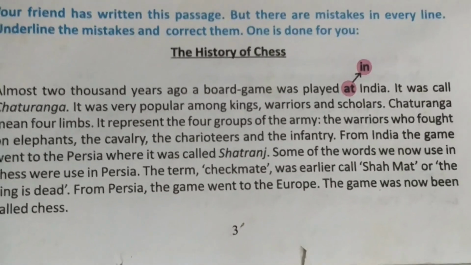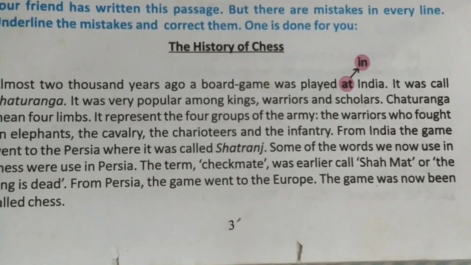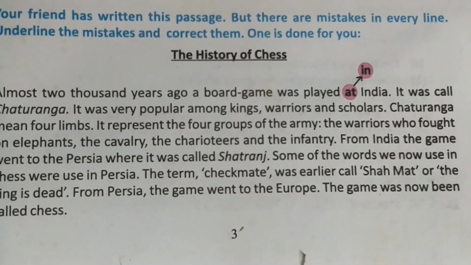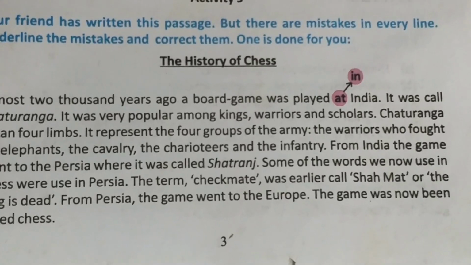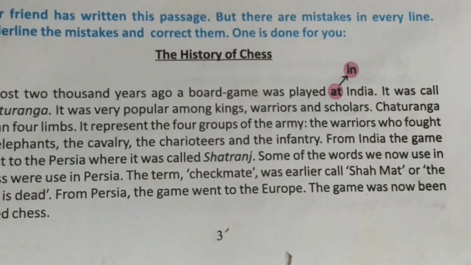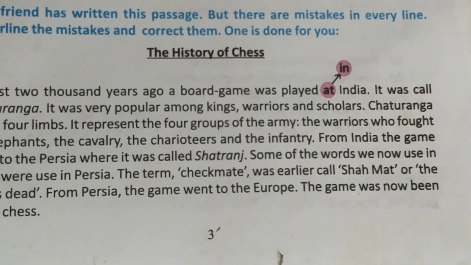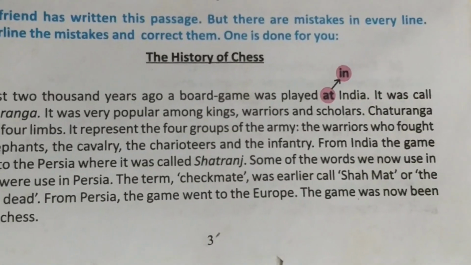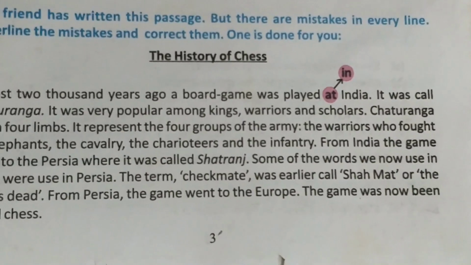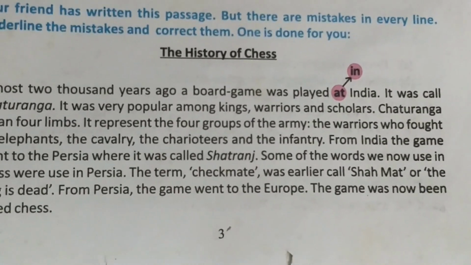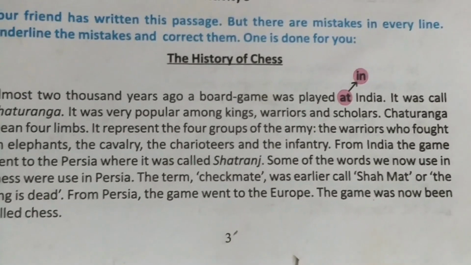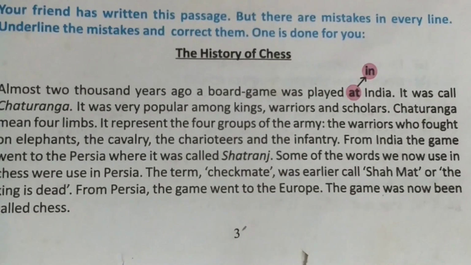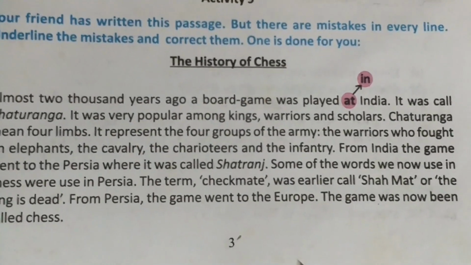It will be means, four limbs. It represents, again, there will be an S in represent, because it is singular. It represents the four groups of the army, the warriors who fought on elephants, the cavalry, the charioteers and the infantry. From India, the game went to the Persia, not the Persia, the will not be there, went to Persia where it was called Satranj.